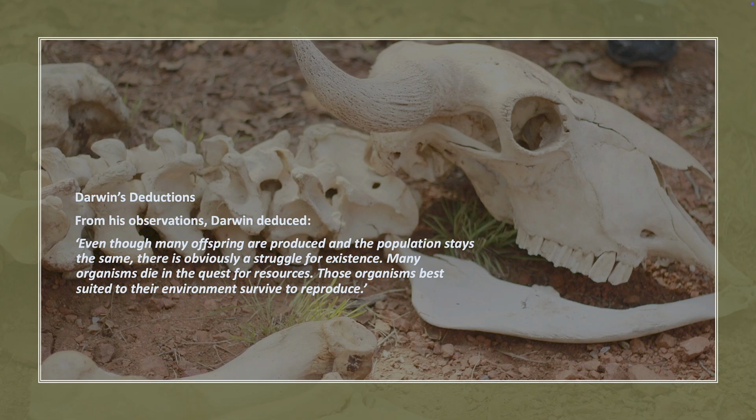He made some deductions from his observations. Even though many offspring are produced and the population stays the same, there is obviously a struggle for existence. Many organisms die in their quest for resources, but those organisms best suited to their environment will survive to reproduce and prosper.